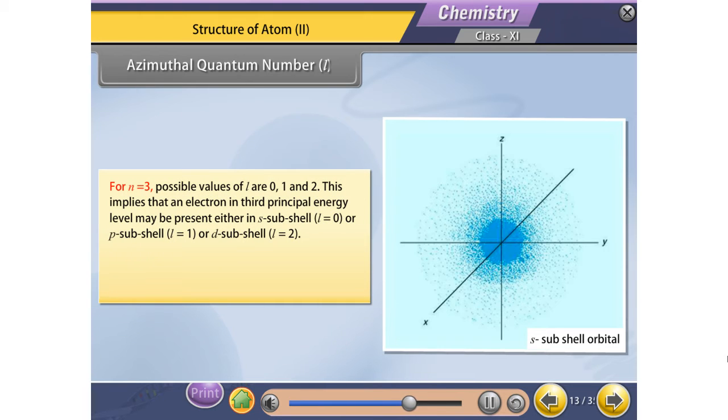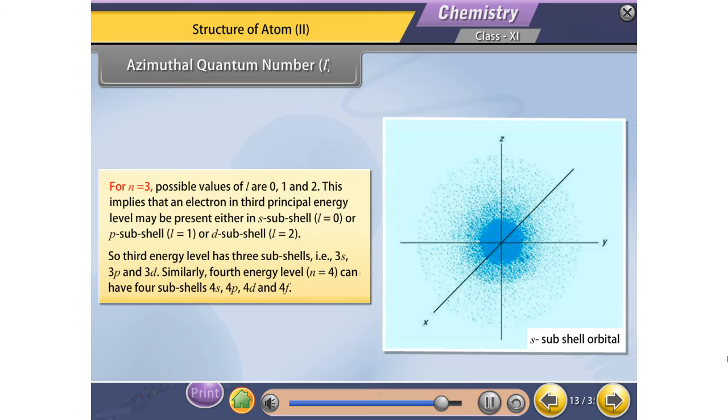For n = 3, possible values of l are 0, 1 and 2. This implies that an electron in the third principal energy level may be present either in the s subshell (l = 0), or the p subshell (l = 1), or the d subshell (l = 2). So the third energy level has three subshells, that is 3s, 3p and 3d. Similarly, the fourth energy level, n = 4, can have four subshells: 4s, 4p, 4d and 4f.